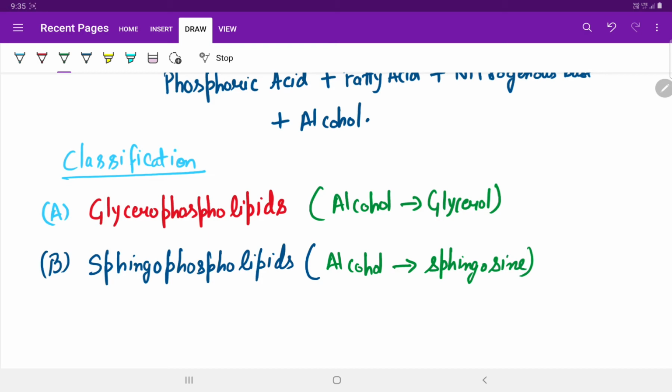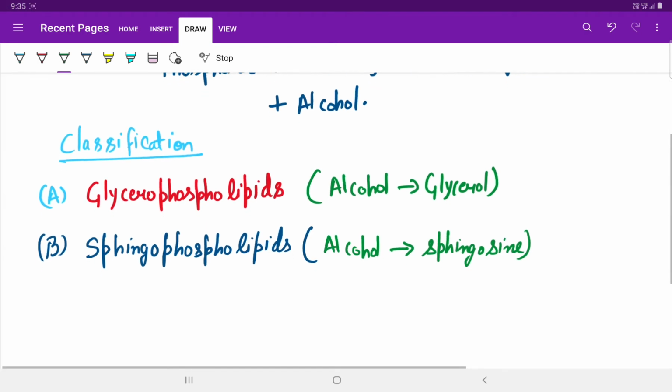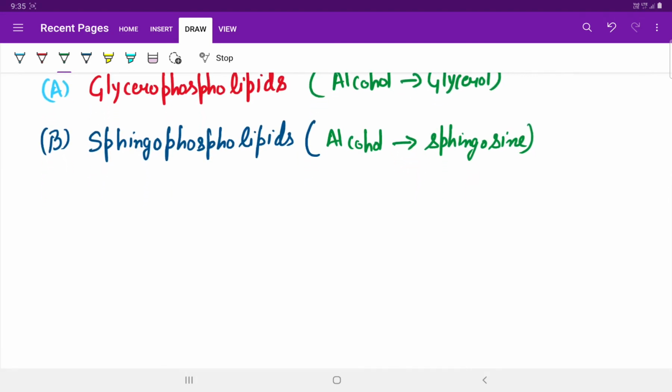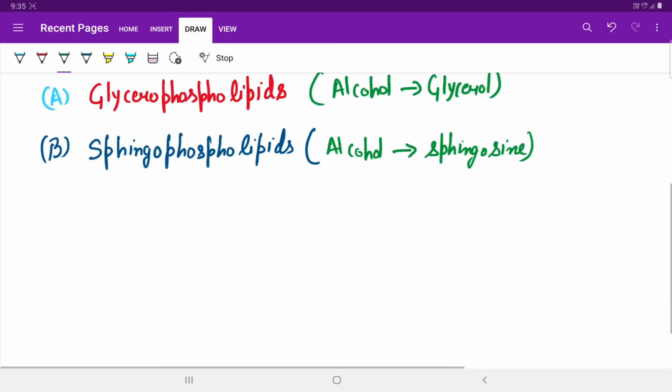Now let us discuss glycerophospholipids first of all in detail. To understand the glycerophospholipids, we must first draw the structure for the phospholipids. What is the basic configuration for a phospholipid? Now I am drawing the structure for phospholipid.